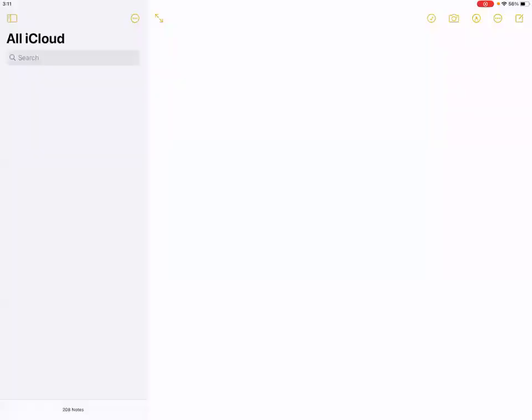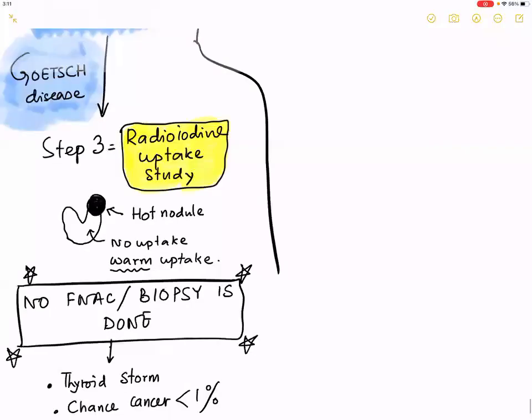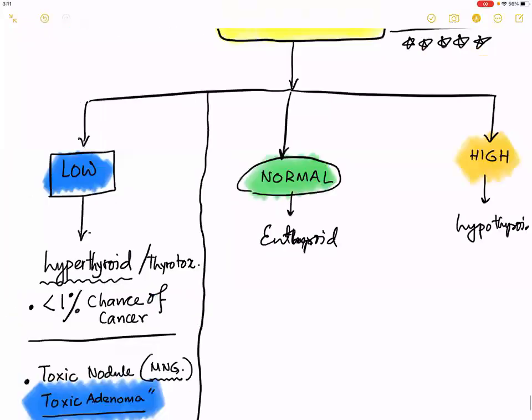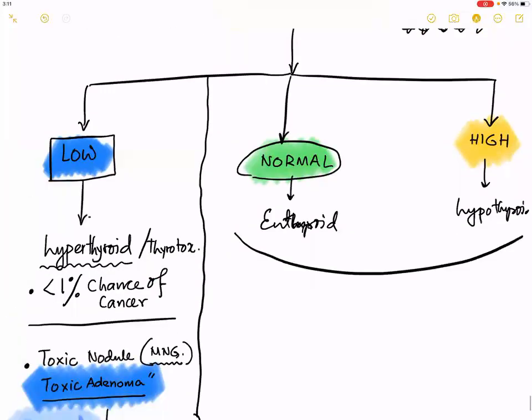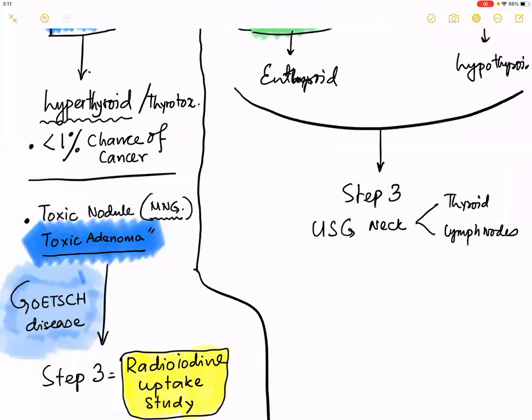Just a second. So now let us come to the other side of the story. The other side of the story is about the euthyroid and the hypothyroid. In this euthyroid and hypothyroid, understand that step 3 is an ultrasound of the neck that includes the thyroid and the lymph nodes. These are some things that you are asked in your MCQ. What is the next step that you will do?